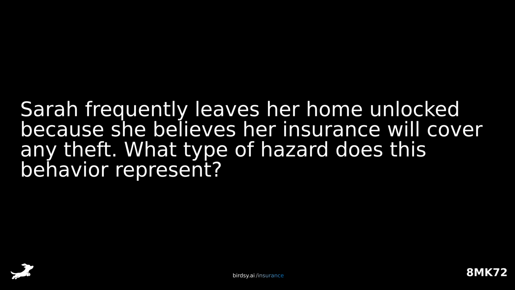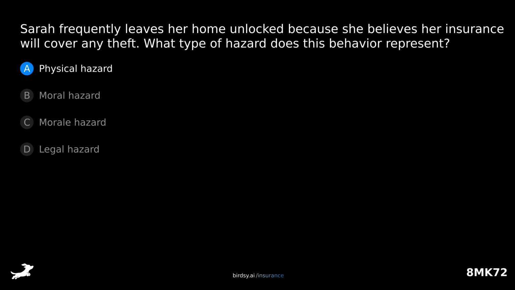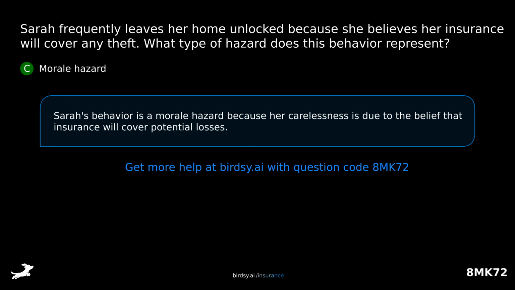Sarah frequently leaves her home unlocked because she believes her insurance will cover any theft. What type of hazard does this behavior represent? Is it A, physical hazard? B, moral hazard? C, morale hazard? Or D, legal hazard? The answer is C, morale hazard. Sarah's behavior is a morale hazard because her carelessness is due to the belief that insurance will cover potential losses.